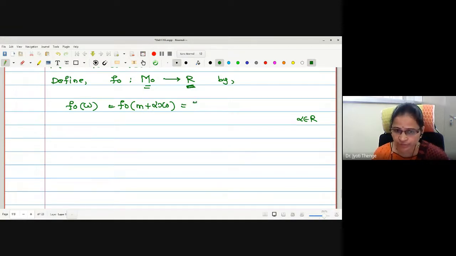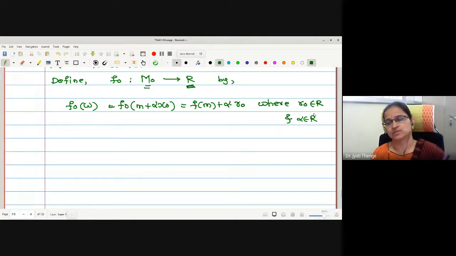Therefore, see how I am going to define this. I will write f naught of m plus alpha x naught equals f of m plus alpha r naught, where r naught is an element of R. Alpha is also an element of R. Check out, while defining f naught, I have used f. Similarly, if I check the right hand side, what is the nature? f is a real valued functional, so this value is real. Alpha is real, and r naught is also real. Combining, this will be a real value, whatever we have defined.